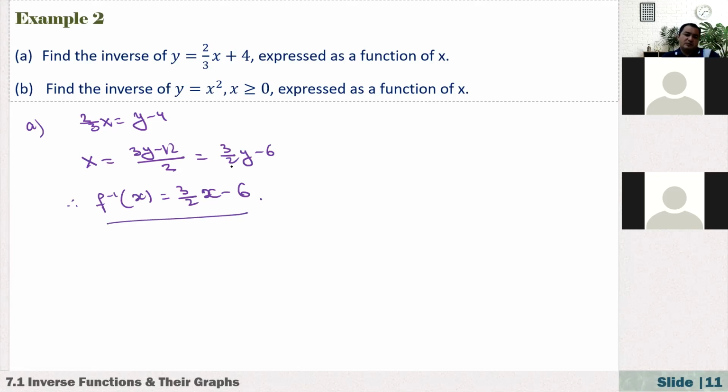Here you may ask, Mr. Cousin, why are we using x again? It doesn't matter. Usually, by convention, we use x after the function, but of course you can write anything, maybe f inverse of t. After all, it does not change the function or the operation of the function.